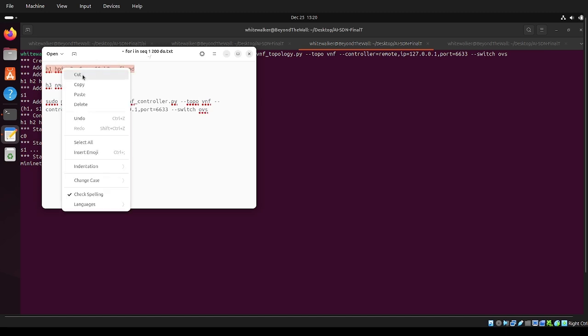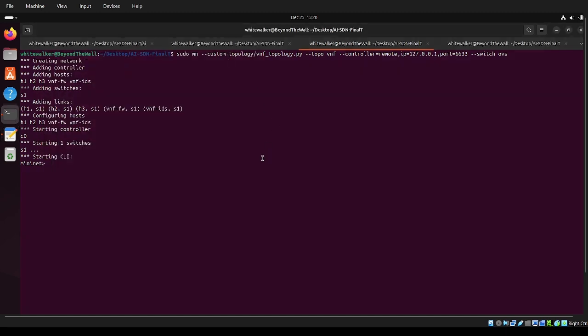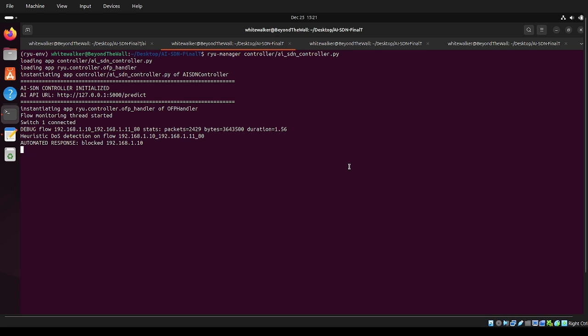A flood attack is planned to be launched in the Mininet. From H1, a flood attack on port 80 with SYN flags. Now the flood mode is active. When we look into the Ryu manager, from 192.168.10 to 192.168.11 on port 80, a heuristic DoS attack is detected and it is blocked.